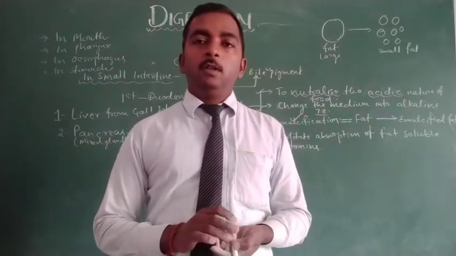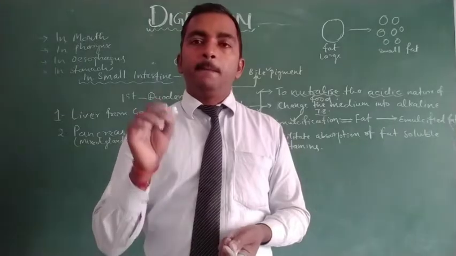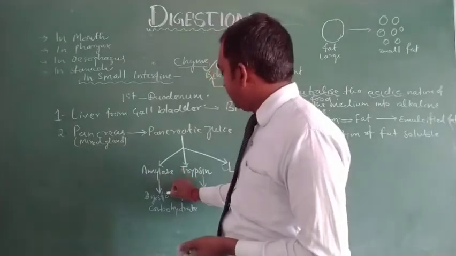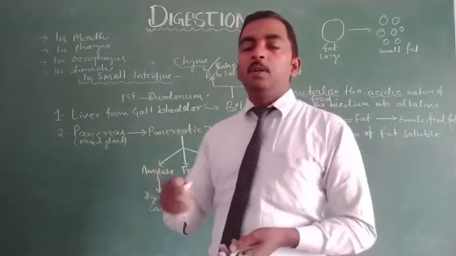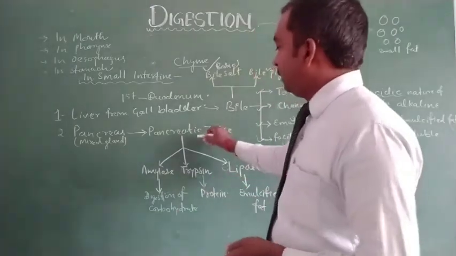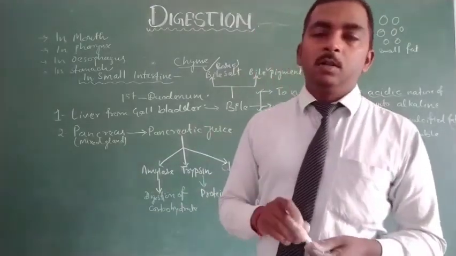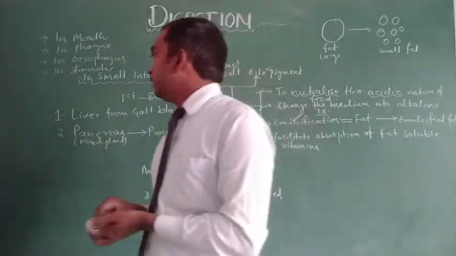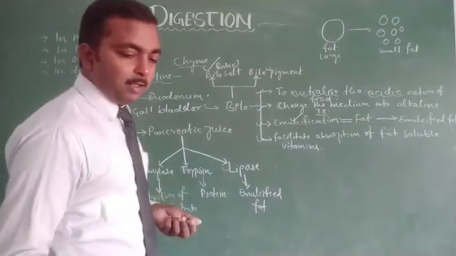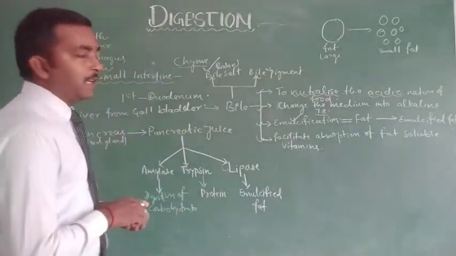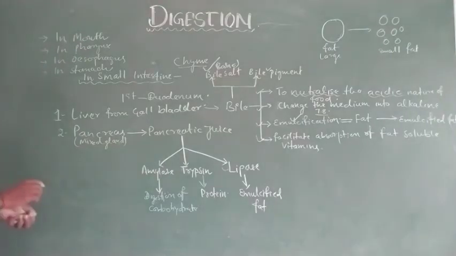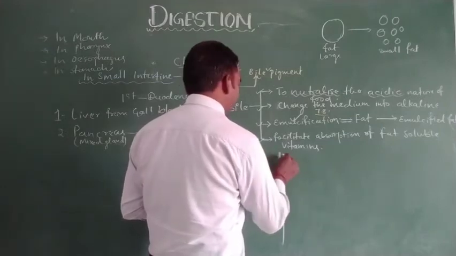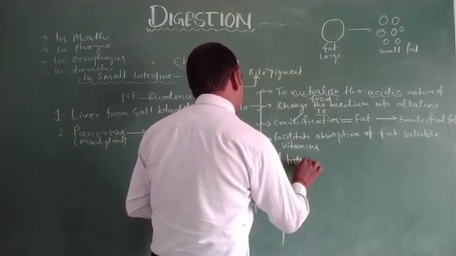So here about more than 50% of carbohydrate, protein and fat becomes digested with the help of the enzymes of pancreatic juice, but the remaining digestion takes place with the help of the secretion of another gland, and that gland is known as intestinal gland. So here we are going to discuss the next gland in small intestine, that is intestinal gland.